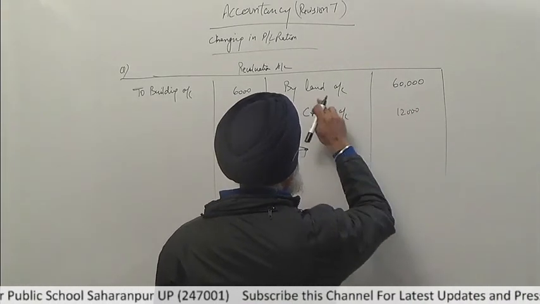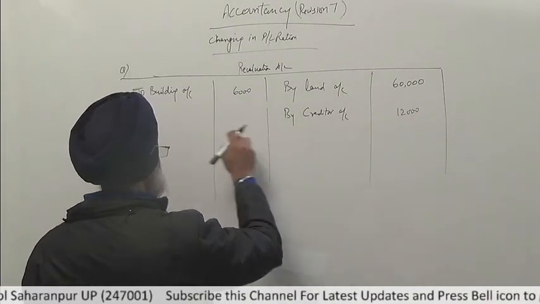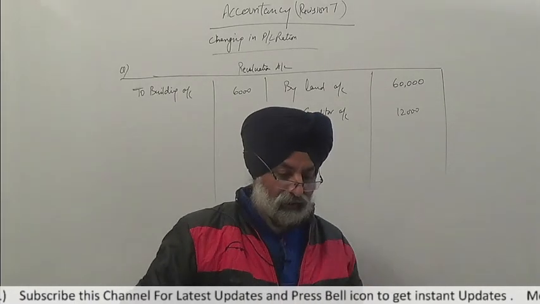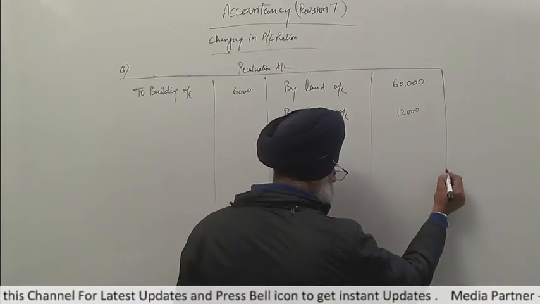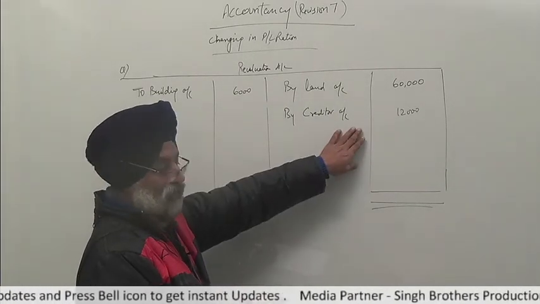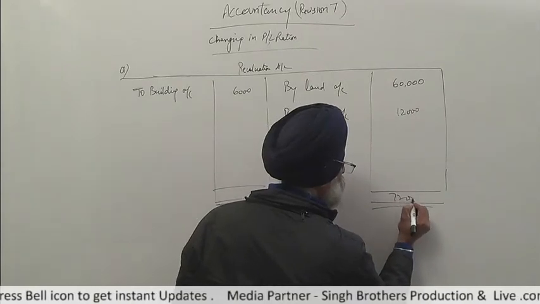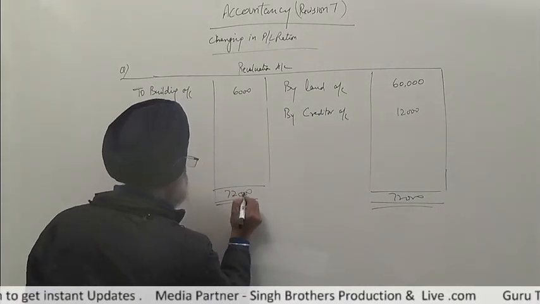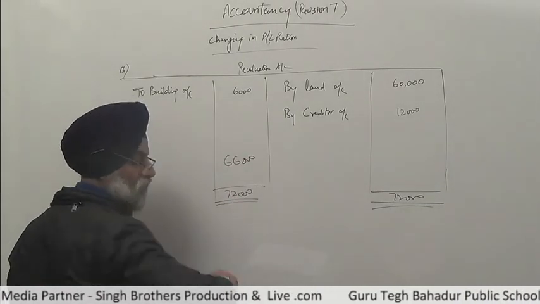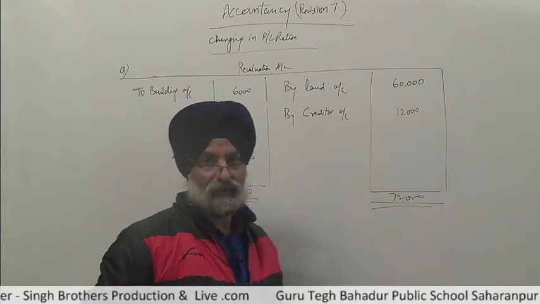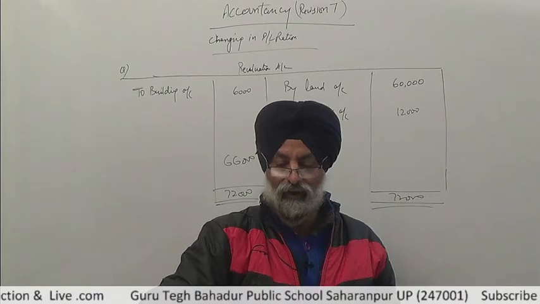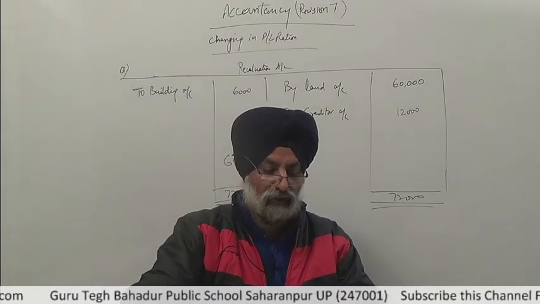Increase in assets comes here, decrease in liability comes here, and decrease in assets and increase in liability come on the debit side. So take the total of this revaluation account first. Total is 60,000 and 12,000, so 72,000 is the total of this account. Balance comes to be 66,000, which is to be divided among the three partners as profit on revaluation, transferred to the capital account. This is the profit from the revaluation account which is transferred to the partners capital account.